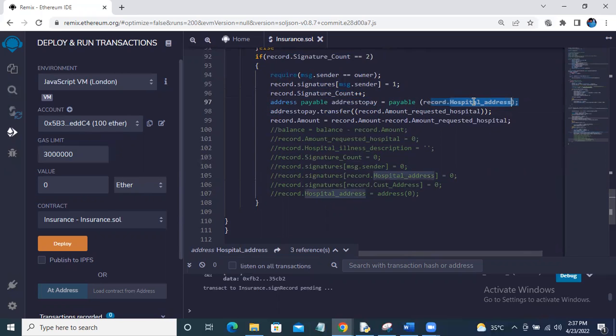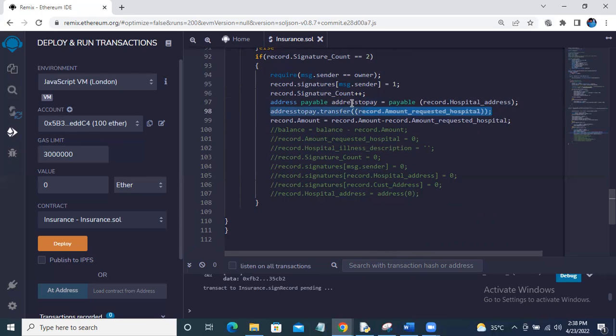So to make it payable, we are using the function address payable. This function will make this address a payable address. Only a payable address can be used to send money. So we are making it a payable address. In the next line is where we are sending the actual transaction.